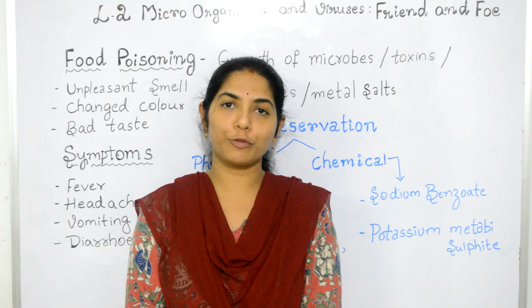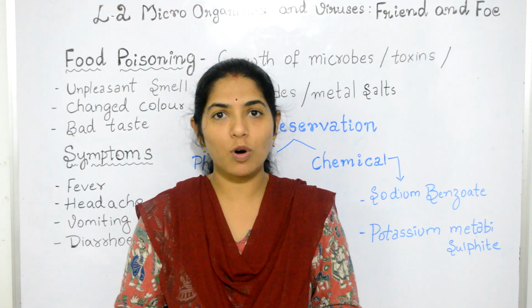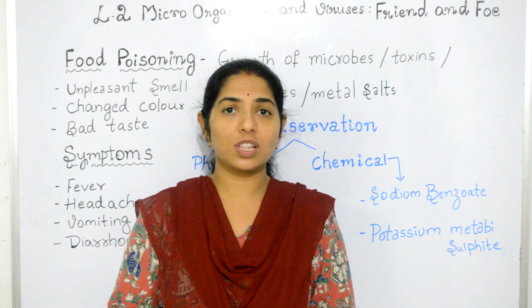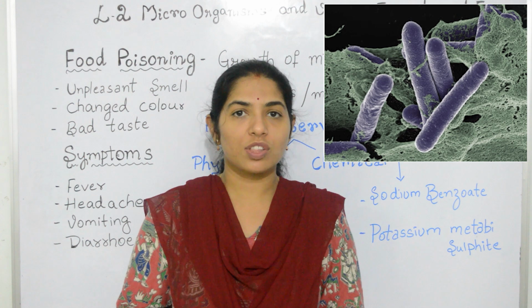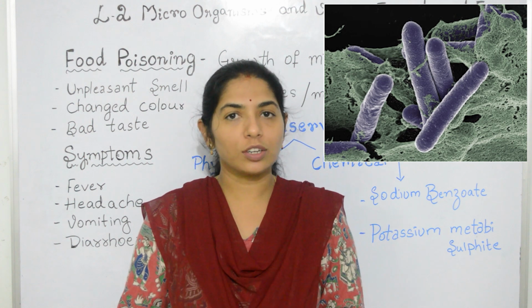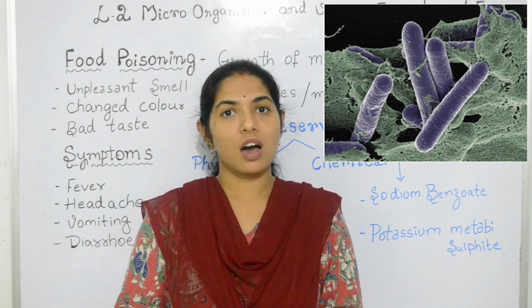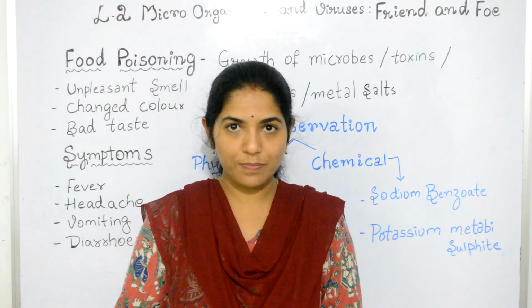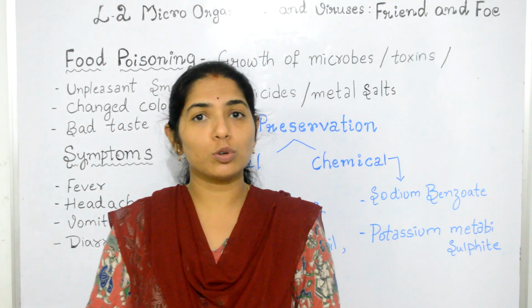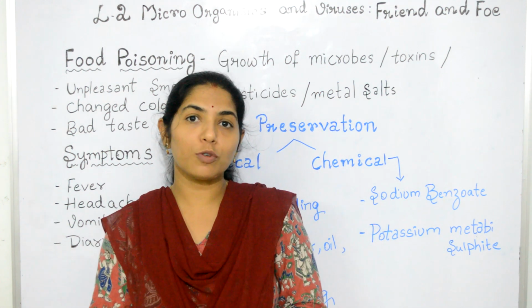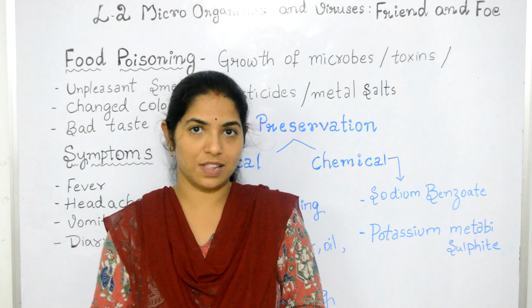Here I will give you a few examples of microorganisms which cause food poisoning. The first one is Clostridium botulinum. This bacteria causes a rare and severe food poisoning called botulism, and it usually grows on packed foods, especially food packed in tins.